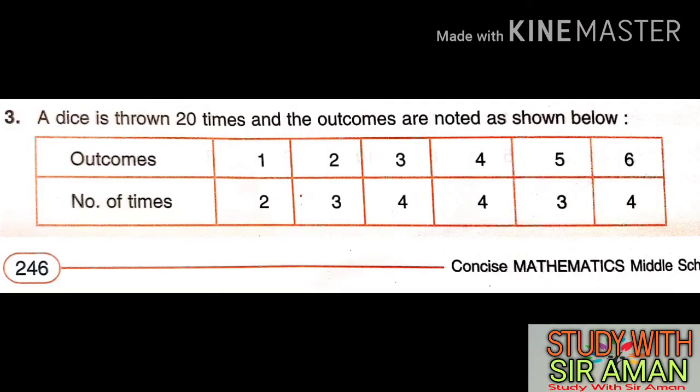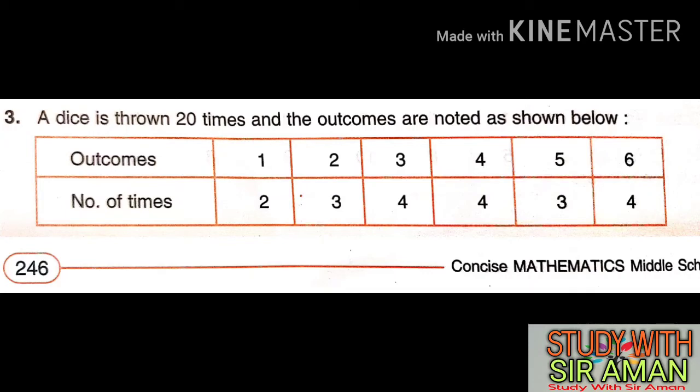Very important, question number 3. A dice is thrown 20 times and the outcomes are given below. This time the dice is thrown 20 times and the results are arranged in a table. Check outcome 1. All of you know the dice, like in Ludo, where 1 2 3 4 5 6 are printed. So 1 is coming 2 times, 2 is coming 3 times, 3 is coming 4 times, 4 is coming 4 times, and so on.